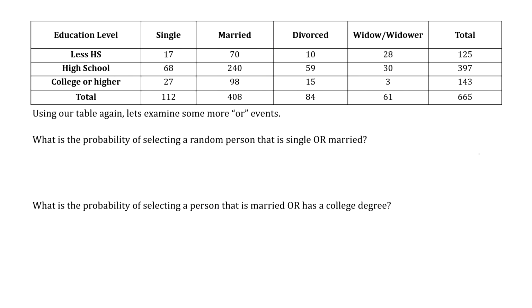Again, some more examples here, just using or. What is the probability of selecting a person that is single or married? So now you're just looking at the single column and the married column. There's nobody overlapping because you can't be single and married at the same time. So our total there is just 520 people out of the 665. Then we look at the second thing: the probability of selecting a person that is married or has a college degree. It's just like the one we just did. It's this 408 plus the 143 minus our 98 people that we double counted. So it's just like our last example.